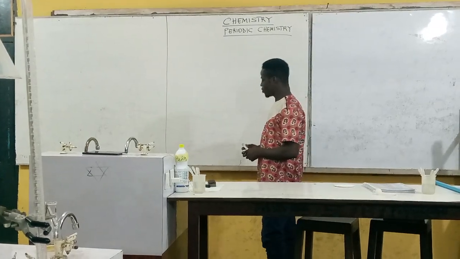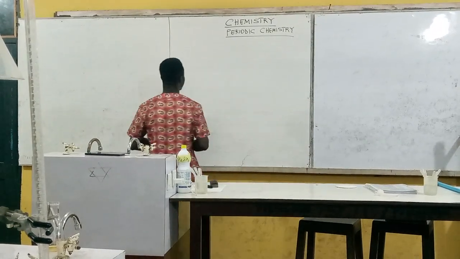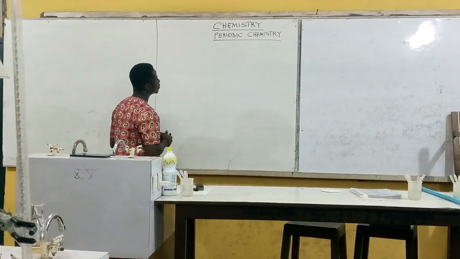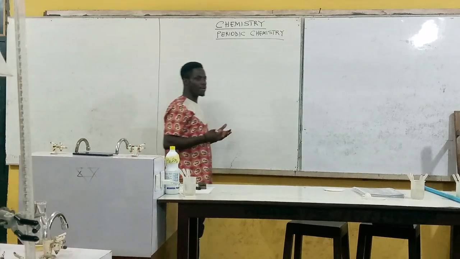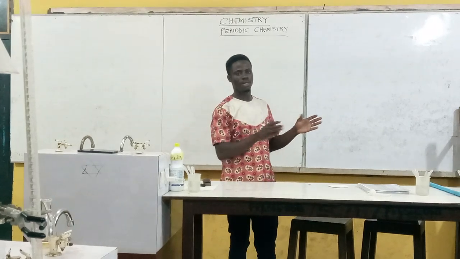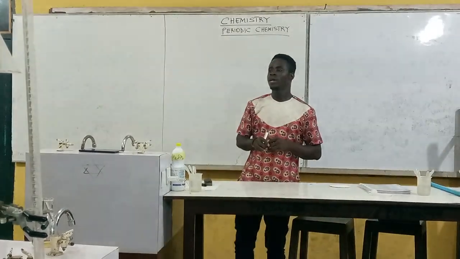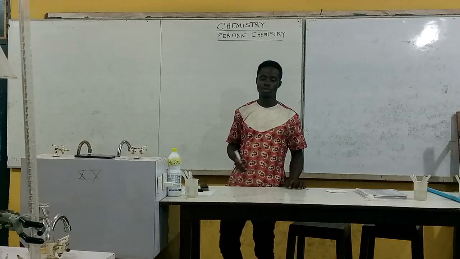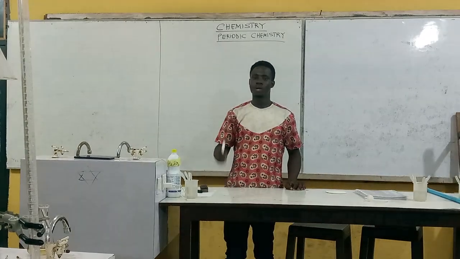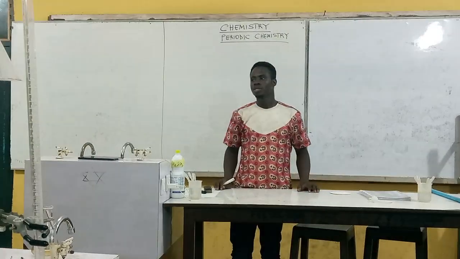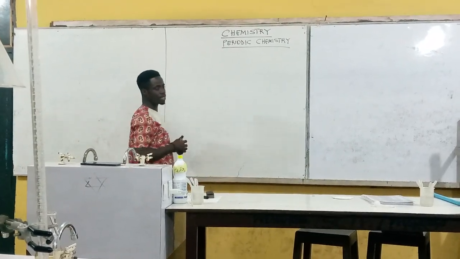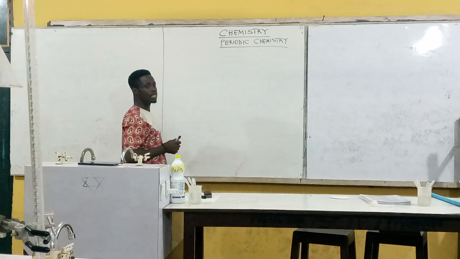But I want to talk about periodic chemistry. There are certain things you need to take notice of, and there are some scientists who have contributed to the arrangement of elements on the periodic table. So in periodic chemistry, we are going to look at a lot of variations and trends on the periodic table, as a result of scientists who contributed in trying to group these elements. So first of all, before we start, I would like to give a short history about some of these scientists and their contributions to this study.